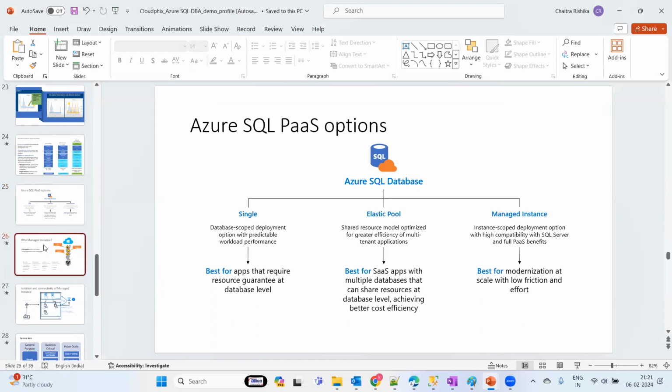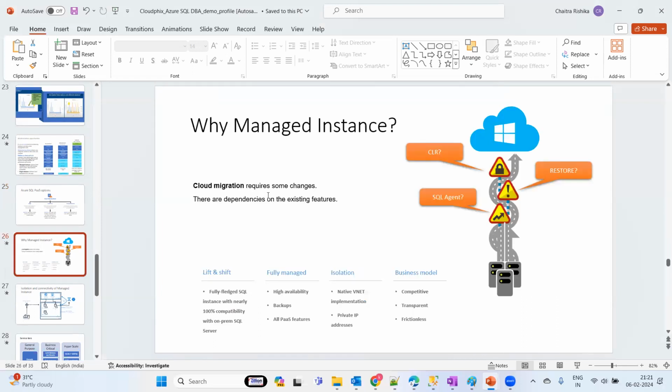So why should we go for managed instance and Azure SQL? Basically we need to focus on CLR dependency, SQL Agent, and restore policy, which is going to support compatibility.